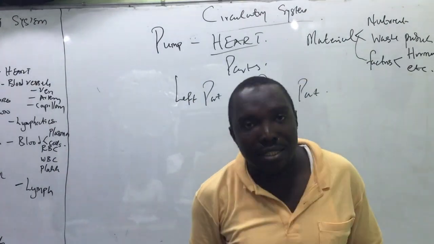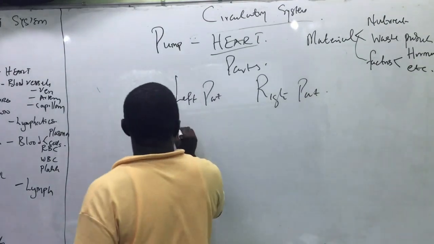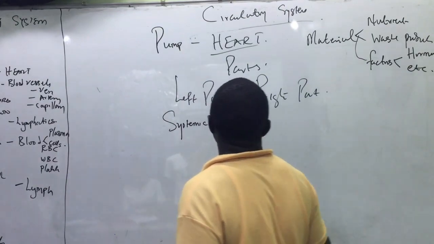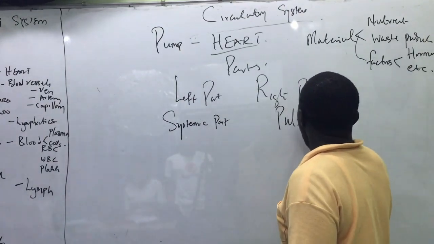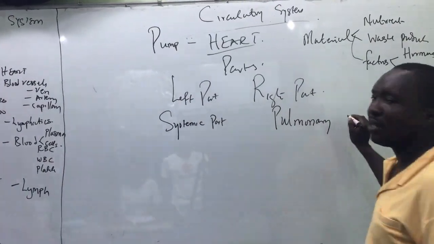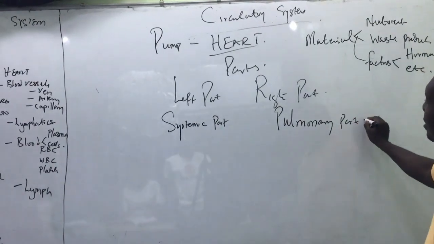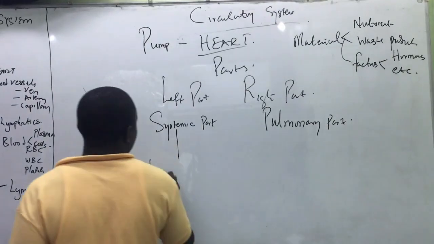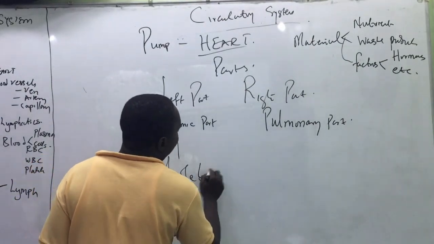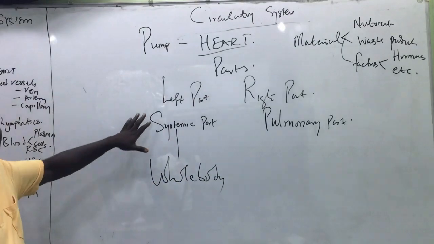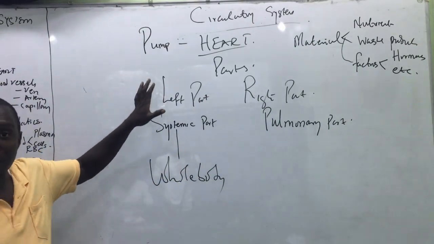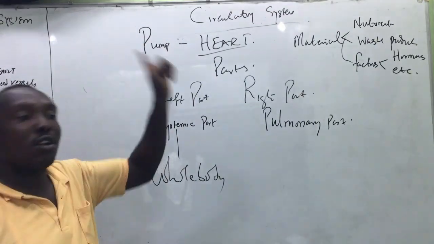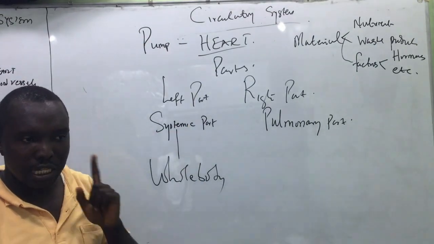The left part is also known as the systemic part, and the right part is known as the pulmonary part. What do we mean by systemic? Systemic means whole body. The systemic part, which is also the left part, is responsible for the circulation of all other parts of the body except the lungs.